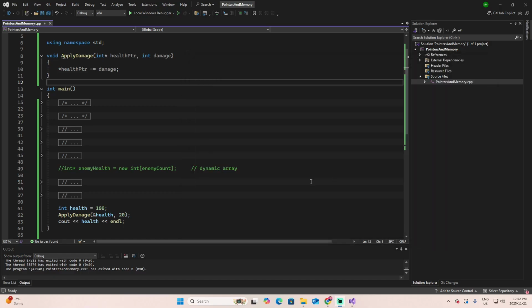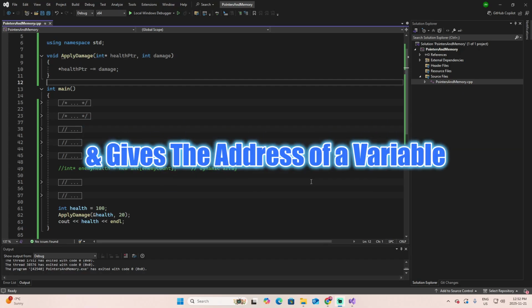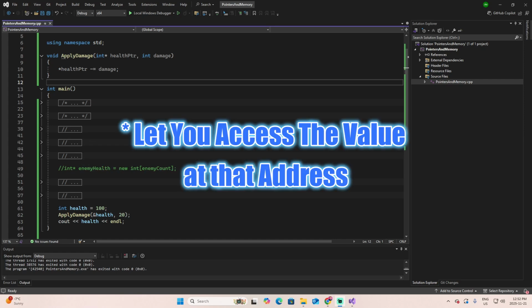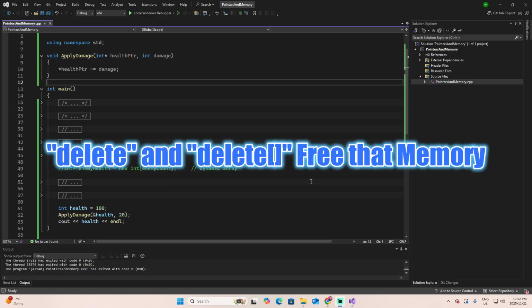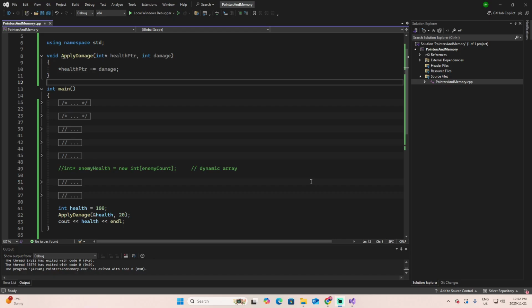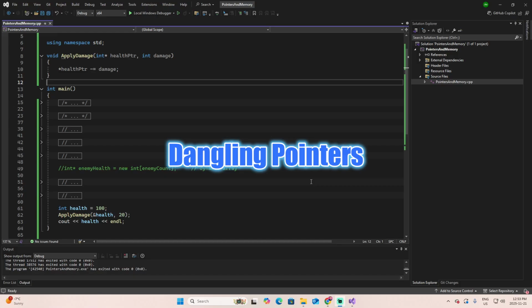To summarize what we learned today, first, a pointer is a variable that stores a memory address. The ampersand gives you the address of a variable. Asterisk lets you access the value at that address. New allocates memory during runtime. Delete and delete brackets free that memory. And the common mistakes to avoid are memory leaks, using new without delete, dangling pointers, using a pointer after deleting its memory, and the double delete, deleting the same pointer twice.